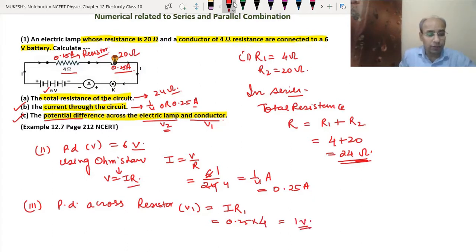Now we will take the potential difference across the lamp, that means V2. As we discussed in the previous part, this will be V1 and this will be V2. Across the lamp, V2 will be IR2.